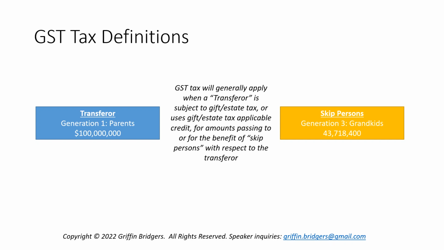So really we're looking at the inclusion of an existing or new transfer in either the gross estate or in the taxable gifts of a transferor, long story short.